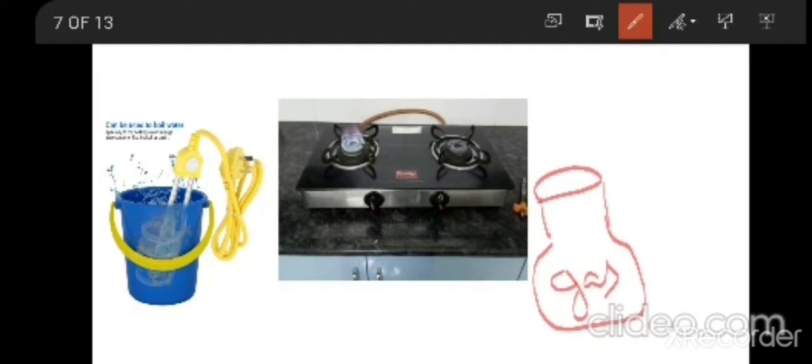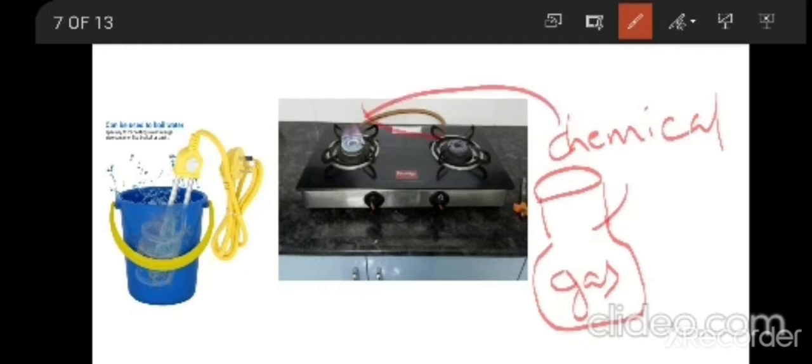That means it is chemical energy, as different chemicals are present in the gas. So from chemical energy, what are you getting? Heat you are getting. We are getting the fire. So chemical energy is converted into heat energy. So from one energy, we can convert to another energy.